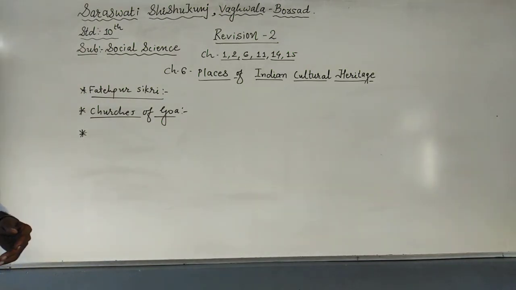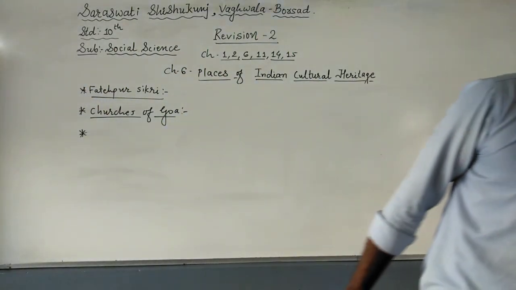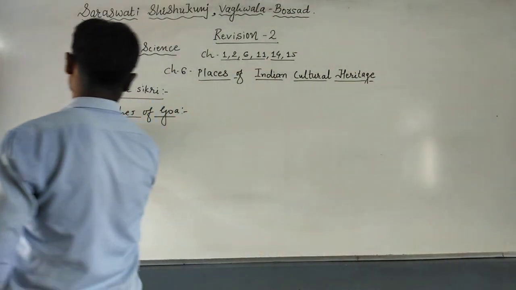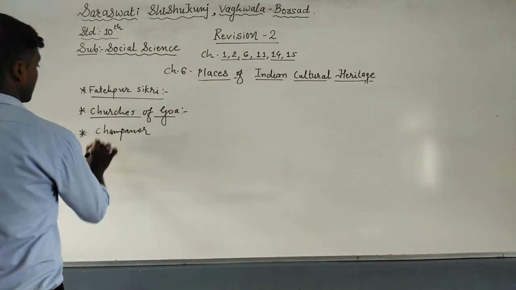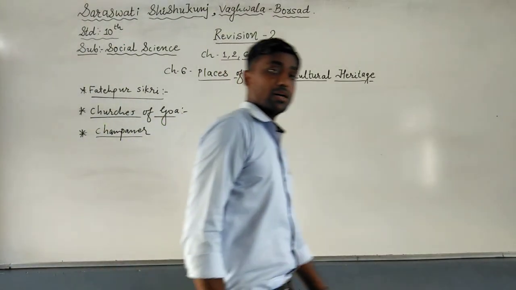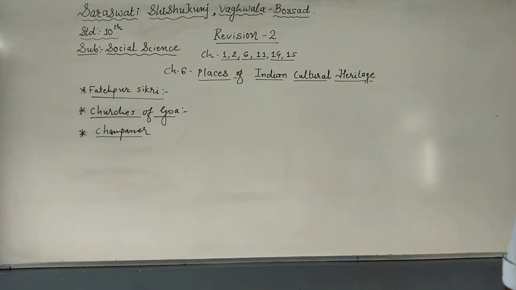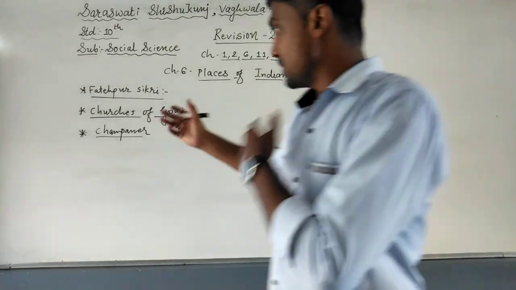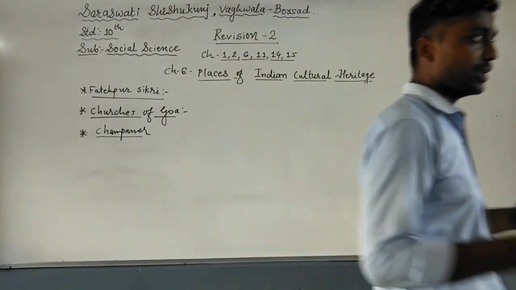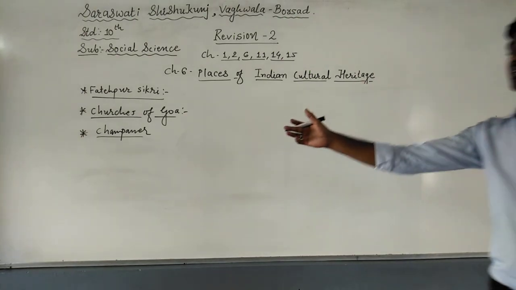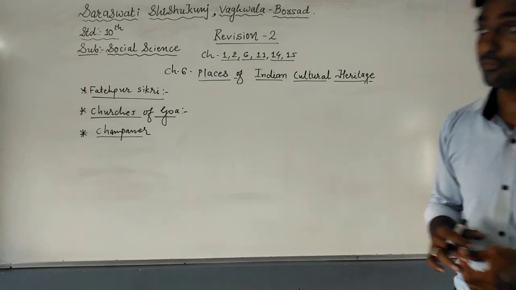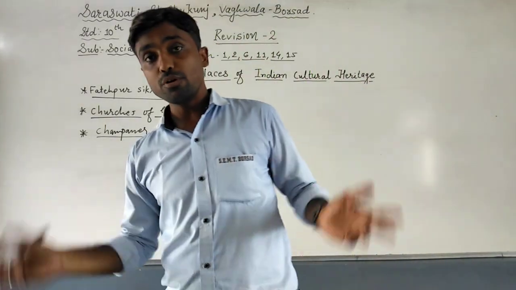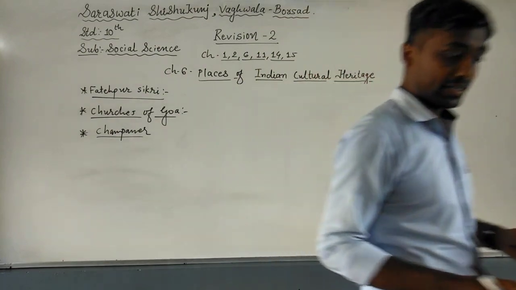After the churches of Goa, the next topic is Champaner. Now Champaner is located near Pavagadh, in the foothills of Pavagadh, in Halol Taluka in Panchmahal. Muhammad Begda made it the capital after getting the victory, and he named the entire city Muhammadabad. Champaner is also included in the World Heritage Site because it is an important monument.